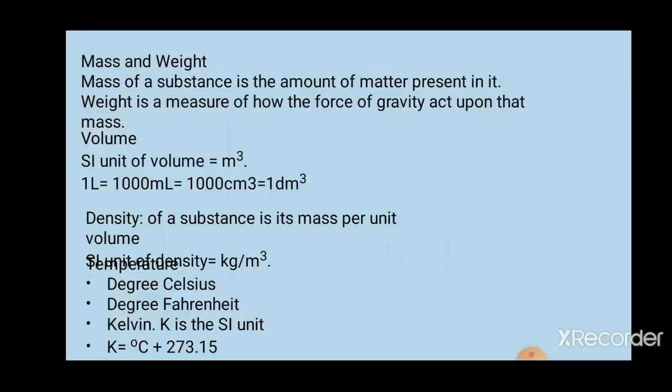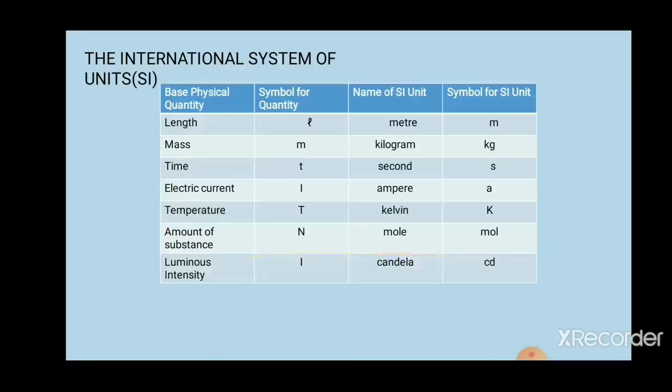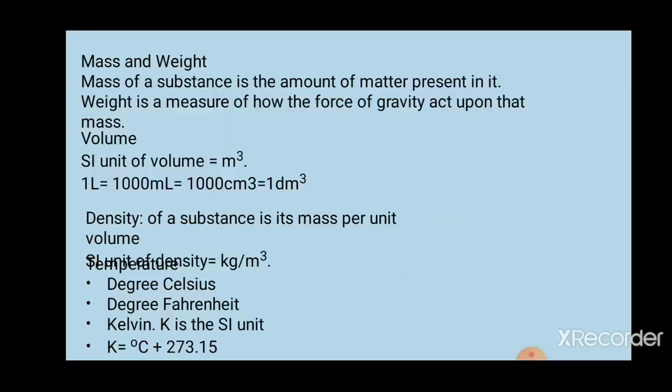So mass is a constant, but weight varies based on the gravitational force. Now, what is the SI unit of mass? The SI unit of mass is the kilogram, that is kg.